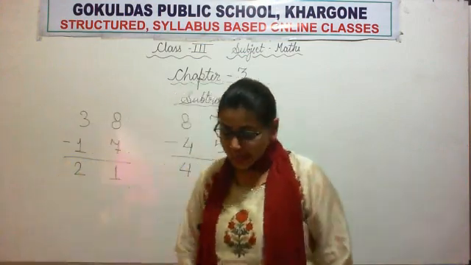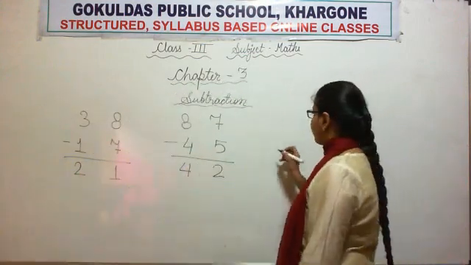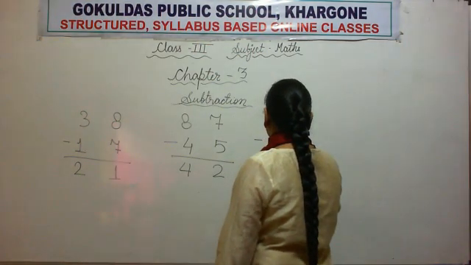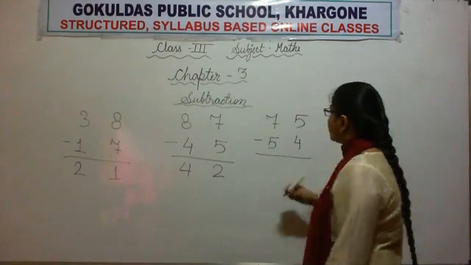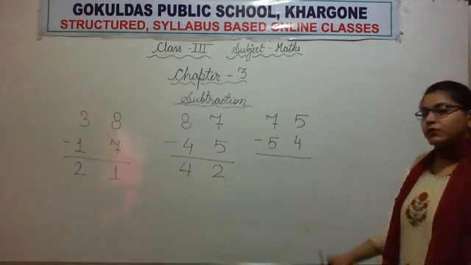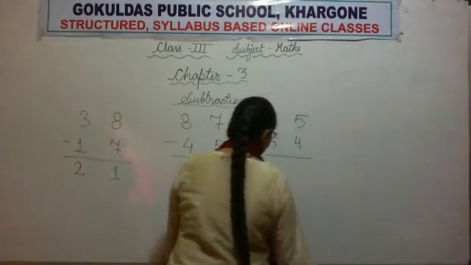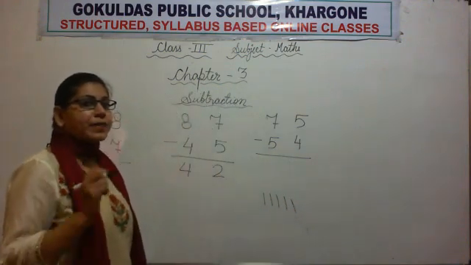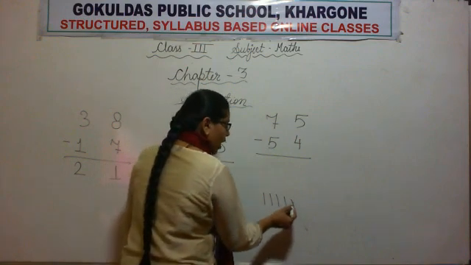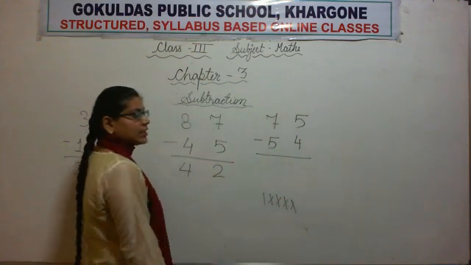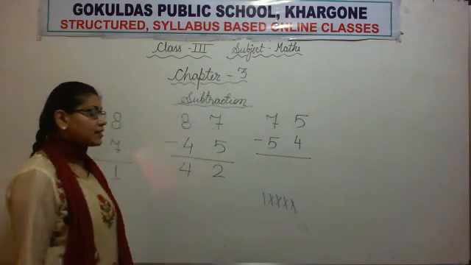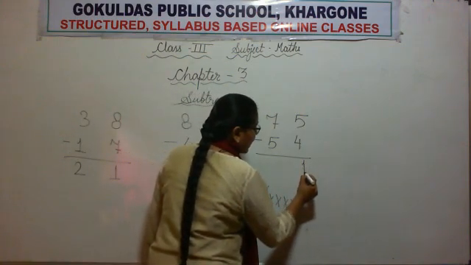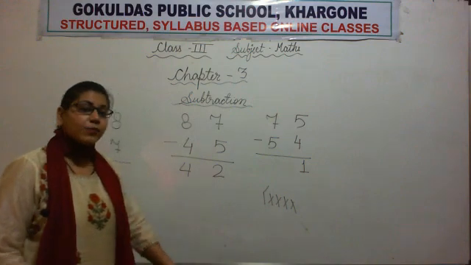The next one is 75 minus 54. So 5 minus 4, first of all, what will we do? We will draw 5 sticks minus 4. It means we will cancel out 1, 2, 3 and 4 sticks. Now the next step is we will count how many sticks are left. Only 1 stick is left. So we will write 1.